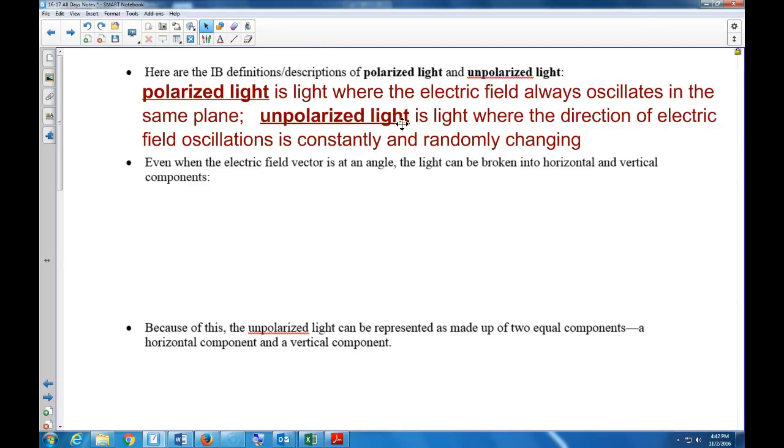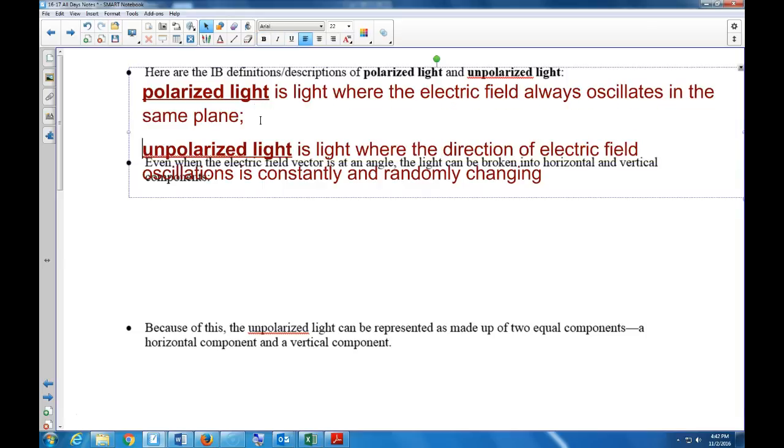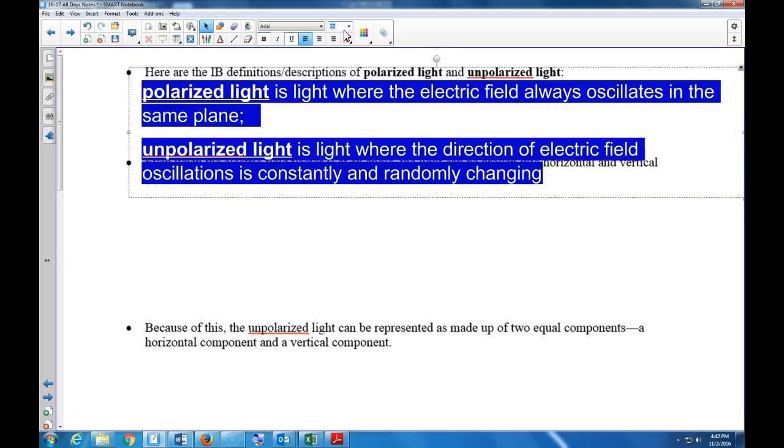And unpolarized light is light where that direction of electric field oscillation is constantly and randomly changing. If I ask on a test, state what's meant by polarized light, you state this. If I ask what's meant by unpolarized, you state the second part.